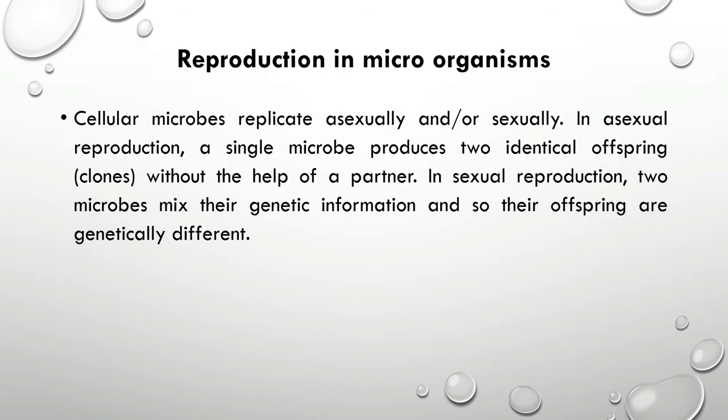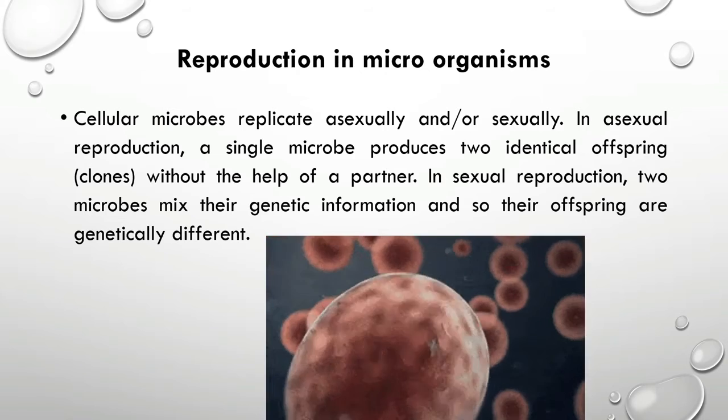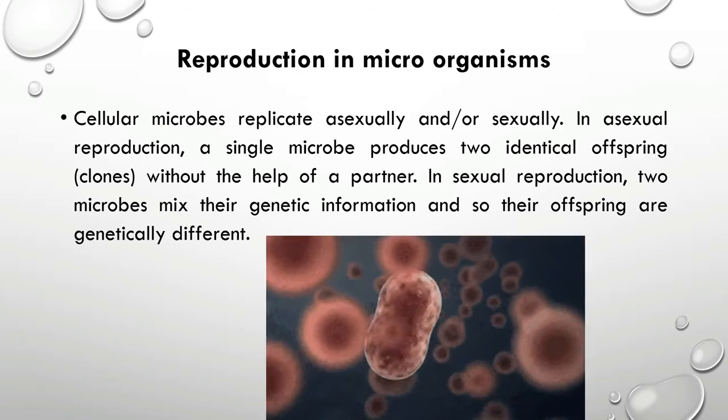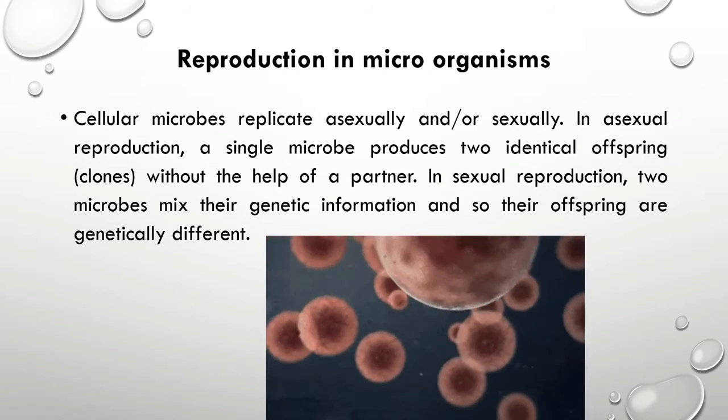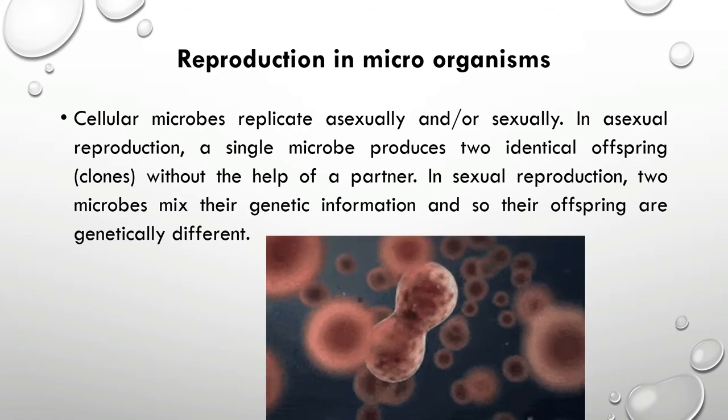Microorganisms also show both sexual and asexual reproduction. If you consider the asexual reproduction of microorganisms, two identical offspring are produced by a single microbial cell. So here in this simple video clip, it shows how microorganisms reproduce asexually by binary fission.